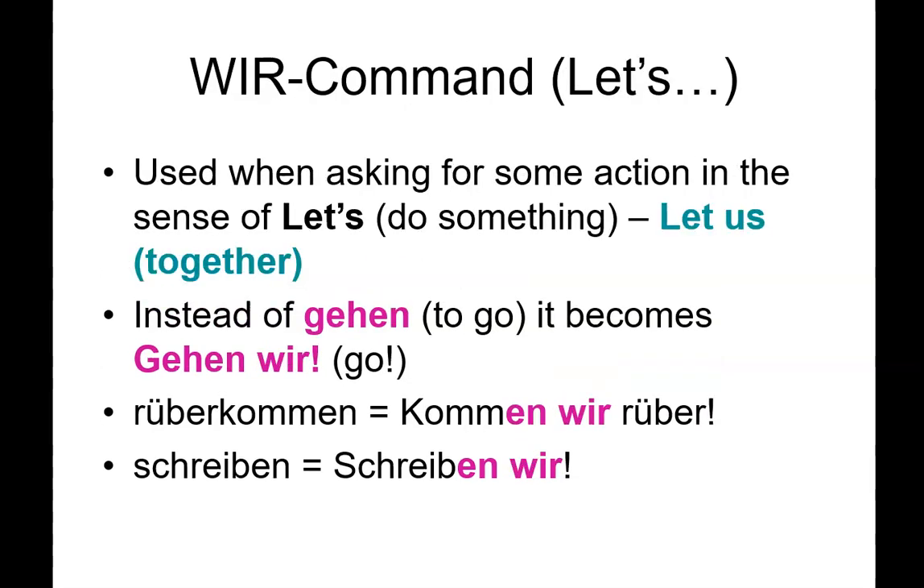For wir, that means it's all inclusive, so the speaker is also part of this. That's the same in English as saying like, hey, let us do this. Like, let's drive. That means we are all going to go drive. Similar to the Sie form, you would use the verb in its infinitive and then add wir. So if I wanted to say, hey, let's go, I would say gehen wir. Literally, go we go, but that means let's go. If it's a separable prefix, once again, I would take off the prefix to put at the end, and I would say kommen wir rüber. Let's come over. Schreiben, schreiben wir. Let's write.